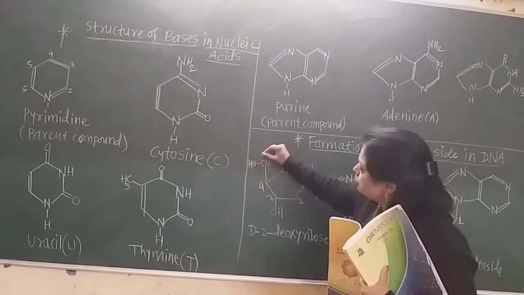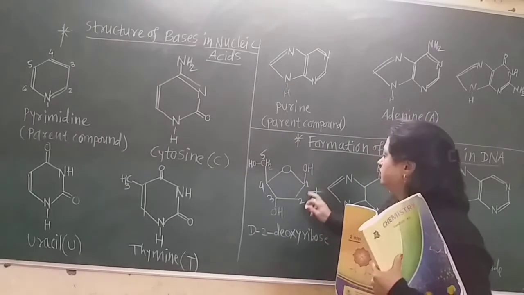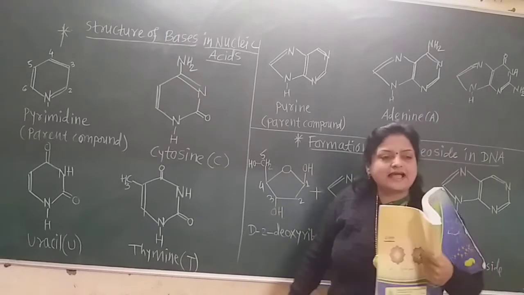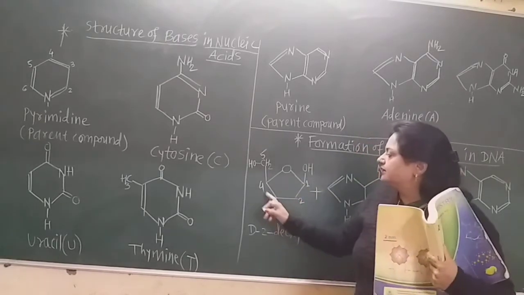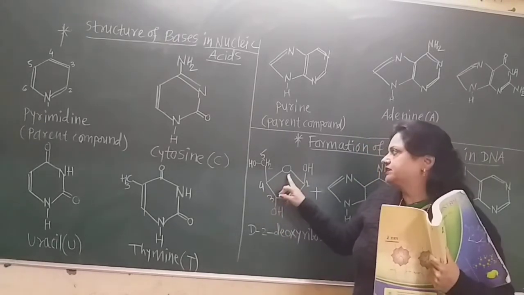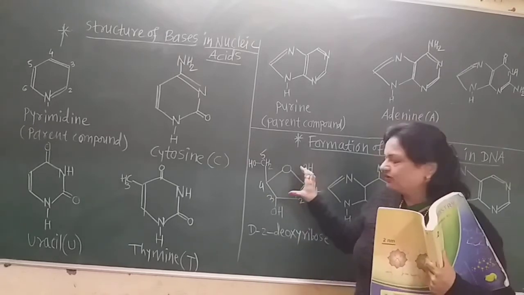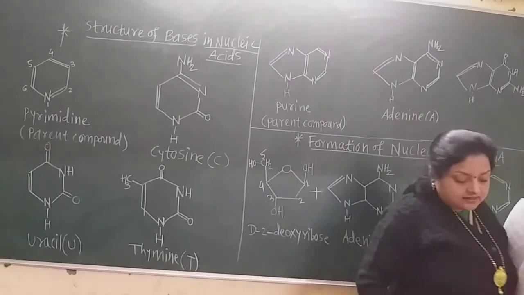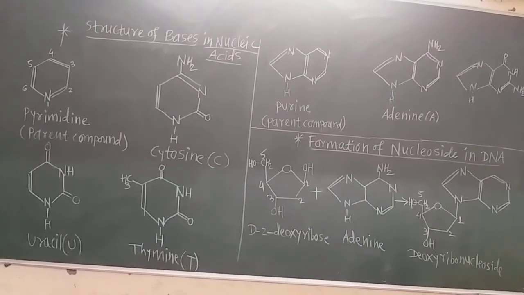Now this ring is of 5 atoms. Out of that, 4 are carbon atoms and 1 is the oxygen atom. We call this the sugar unit in the DNA molecule.